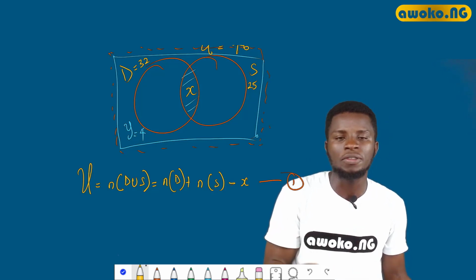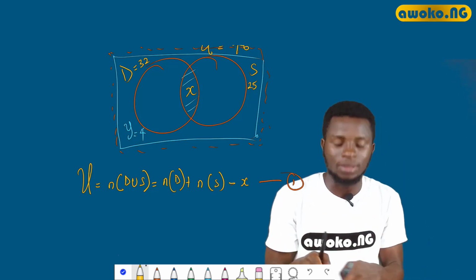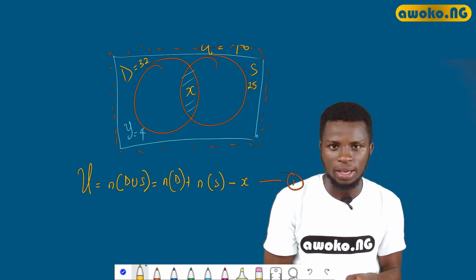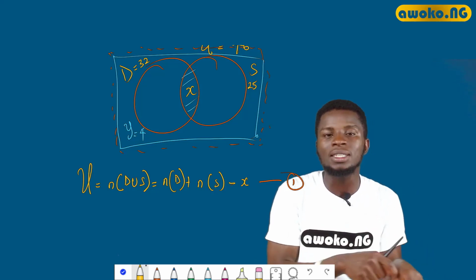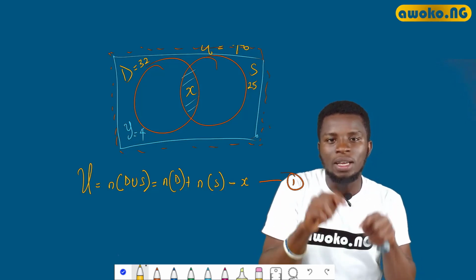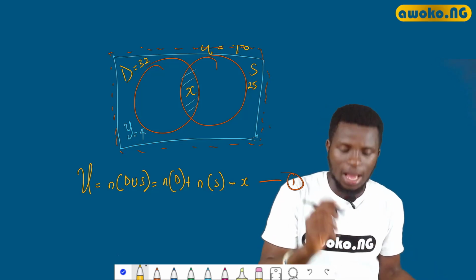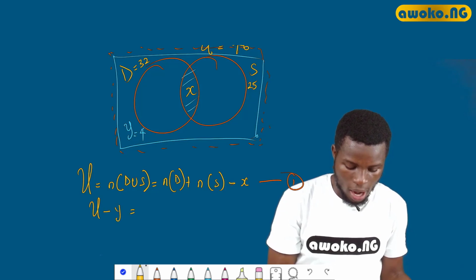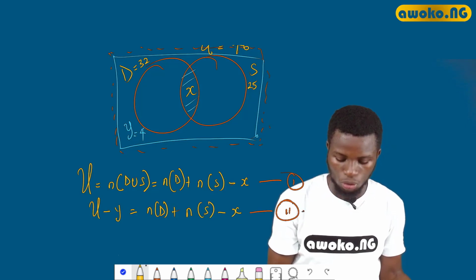So in case we have information of some people or some performances that are not in the set we are talking about, in this case Y, we would have to subtract the number from the universal set to get the actual people performing the operation. Do you understand? So in this case, we want to know the actual universal set. The actual universal set is nothing but U minus Y equals number of D plus number of S minus X. Call this equation 2. Okay?